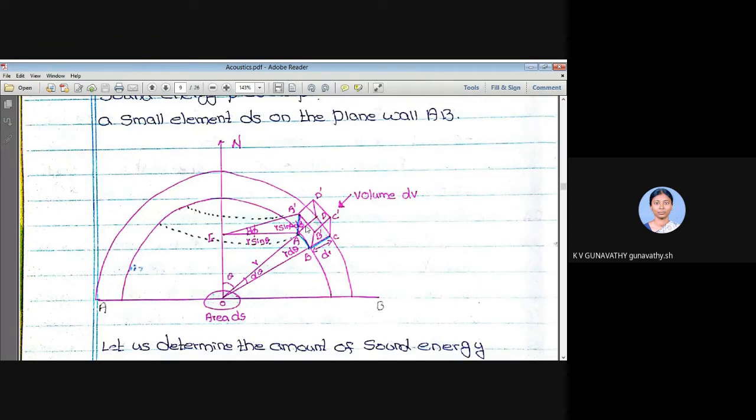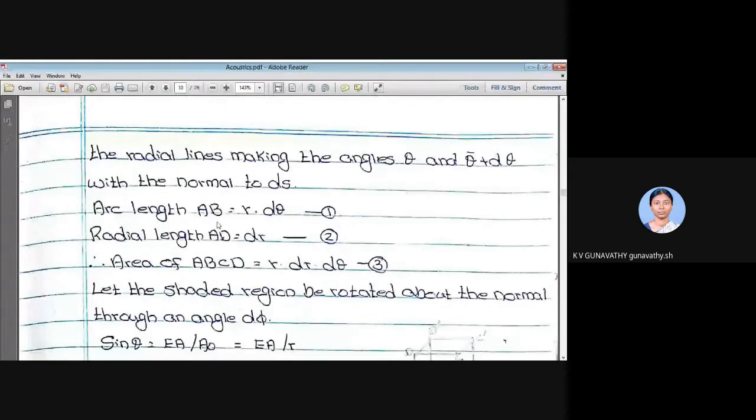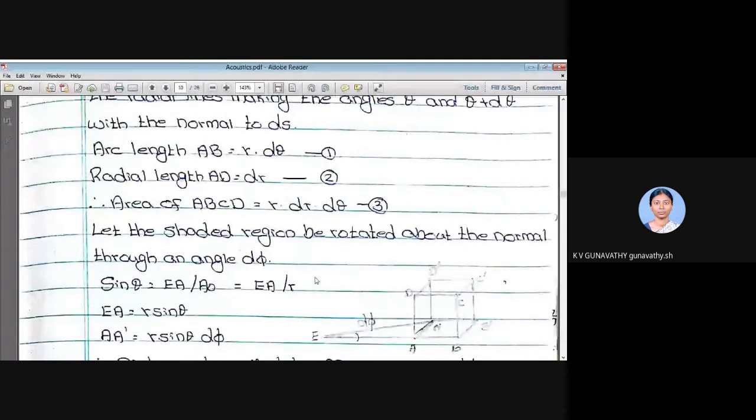We already know the amount of energy given out by this volume element dV per unit solid angle. If we are able to find the angle subtended by the surface onto this volume element, we will be able to find the amount of energy that is given out through that particular surface.